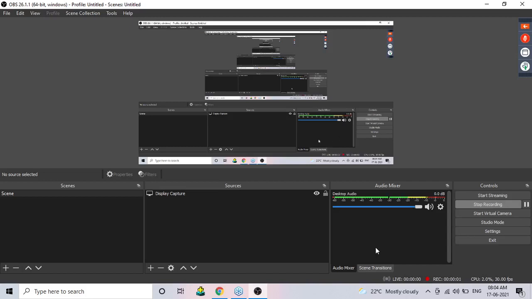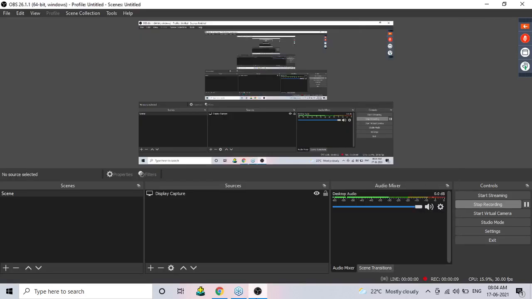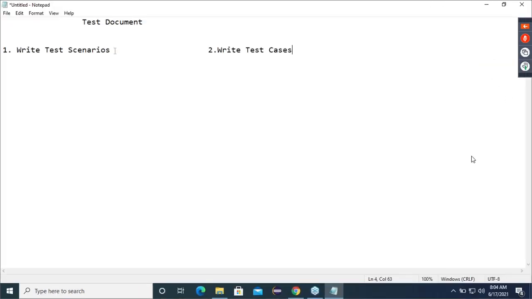We have to write the test scenarios, and the second thing is we are going to write the test cases. I've told you scenarios are just to understand the flow, or to understand all the possible ways, what can be done, what cannot be done. For that, we write the test scenarios. Whereas for the execution process, we always go with the test cases. So that difference was clear for everyone.